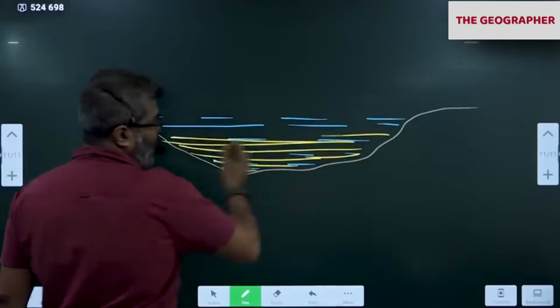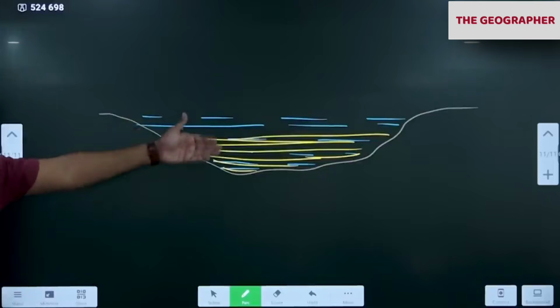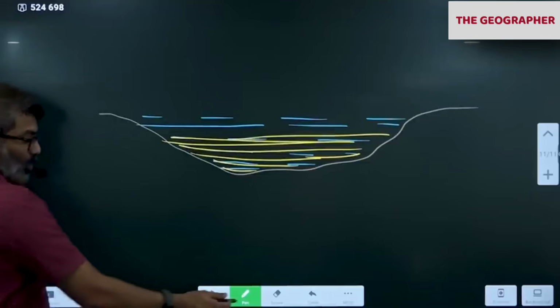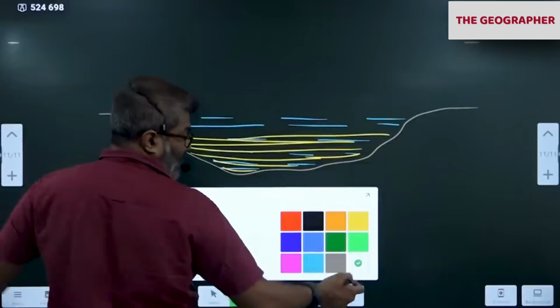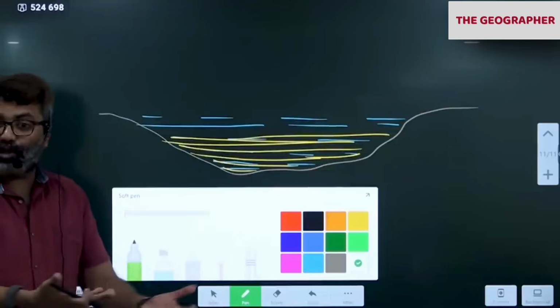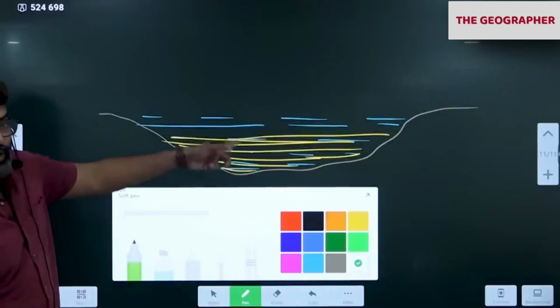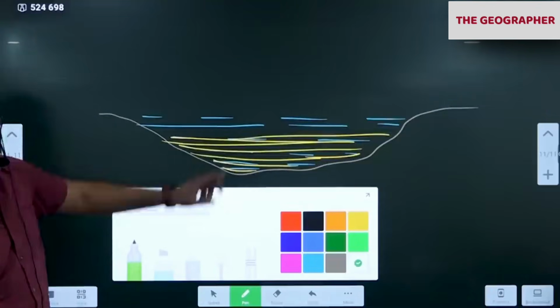Many years of sedimentation: silt and clay at the bottom, with water and sand. You take any lake, like Hussain Sagar. Water is there, and below that there will be a lot of soil, silt. So please remember this. We call it sedimentation.